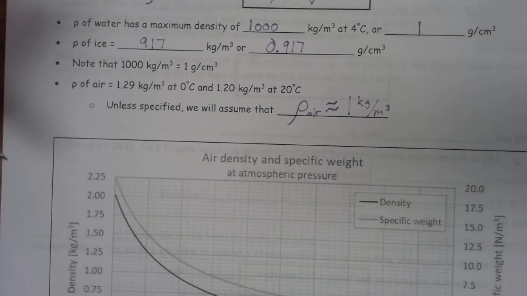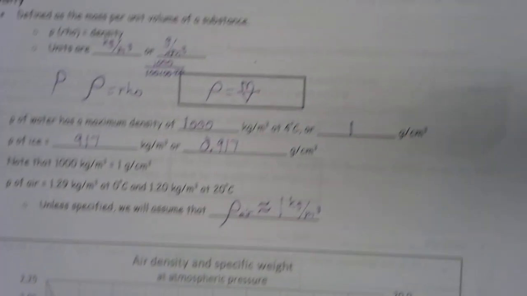So which one's lighter, air or ice? Air. Obviously, right? Like we throw out ice into the grass and the ice doesn't float up to the sky. We're good. Not crazy.